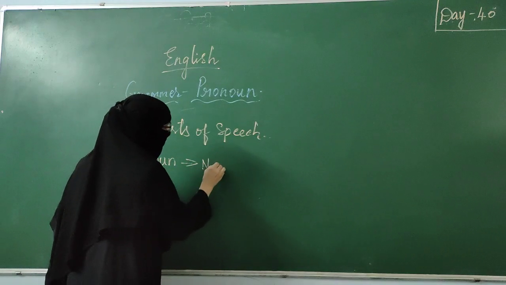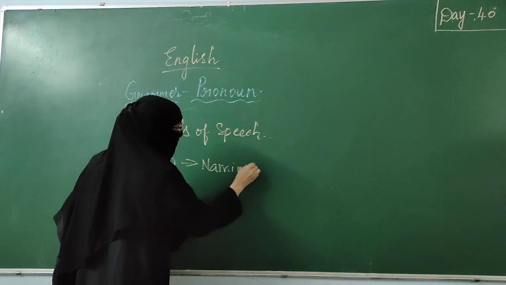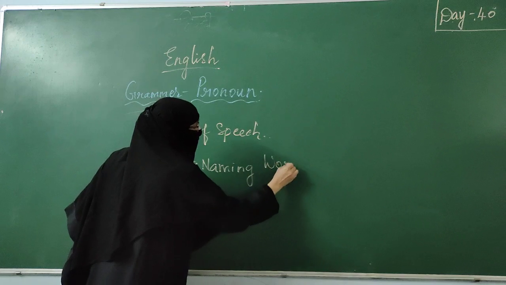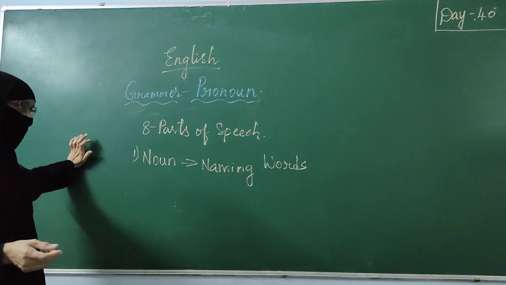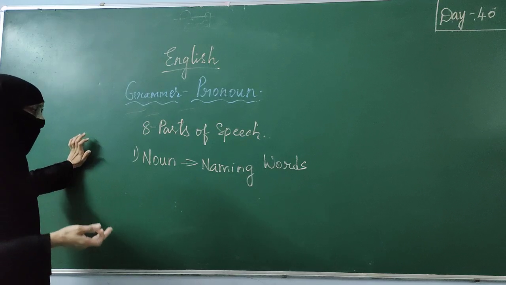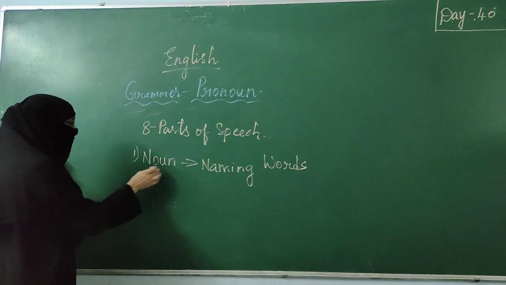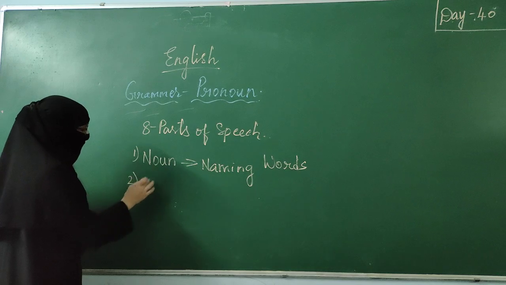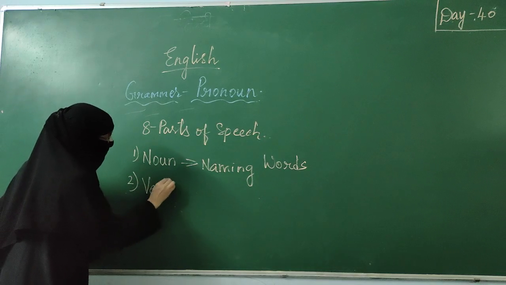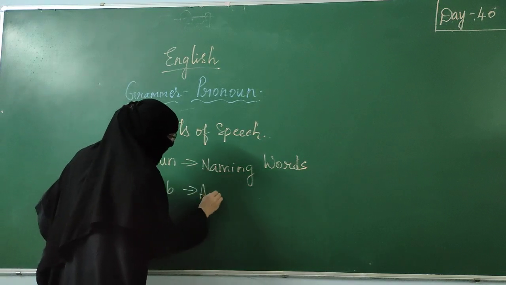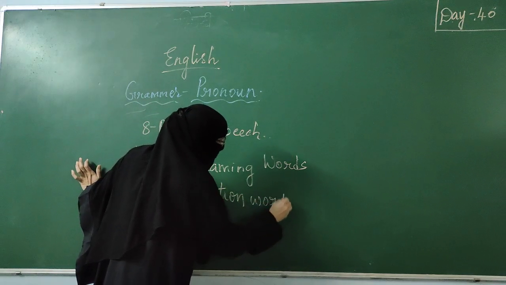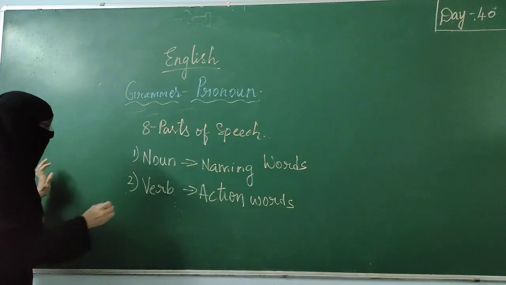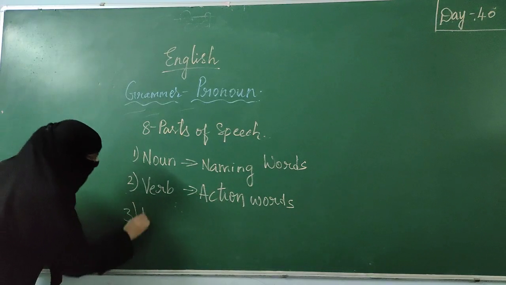Noun is nothing but naming words. Name of a person, place, animal, thing is called a noun. We studied noun. Then verb. Verbs are nothing but action words. And today we are going to study pronoun.